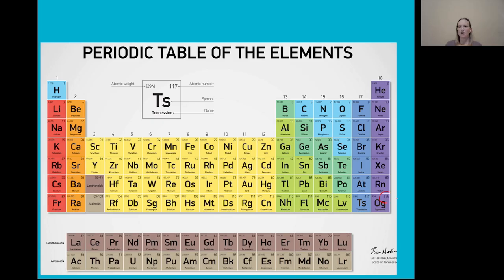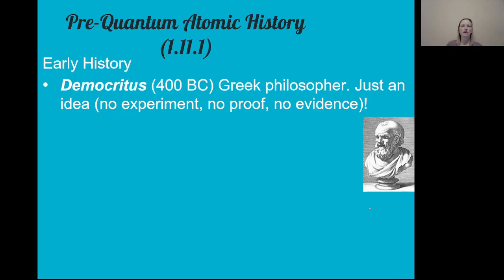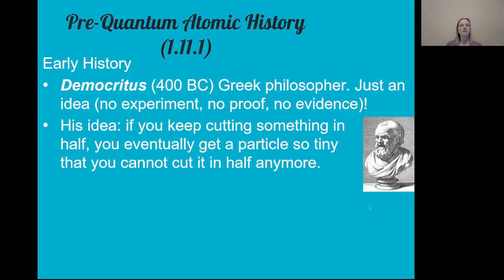As I said, all 118 elements are listed on the periodic table, and we'll be looking more at this in the months ahead. But the first person we should talk about when we talk about atoms is Democritus. Now, he was not a scientist, he was a Greek philosopher. And so he just had an idea that he talked about. He was a philosopher, he liked to talk. He didn't have an experiment, he didn't have a proof, he didn't have evidence. But he had this idea that if you keep cutting something in half, you will eventually get a particle that is so small you can't cut it in half anymore.